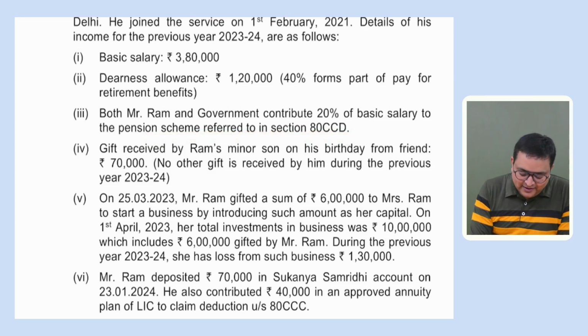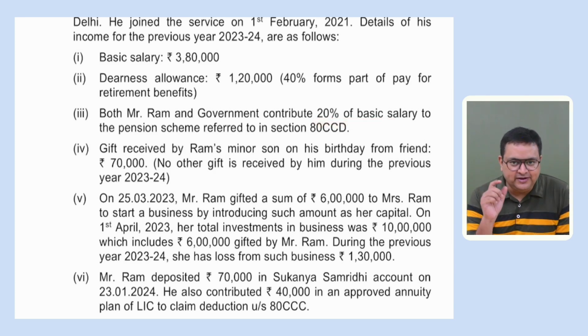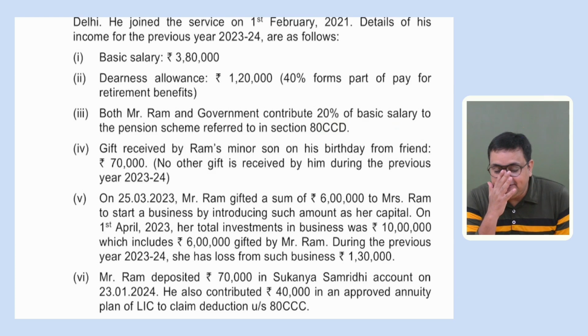Okay, very nice. So both the employee as well as the employer are contributing to the pension scheme. How much are they contributing? 20% of the basic salary. Do you remember this particular section, 80CCD? So we know that we have to give the deductions of 80CCD also.